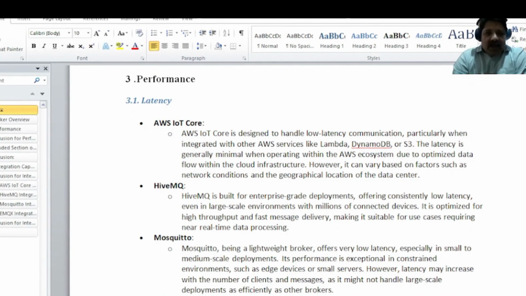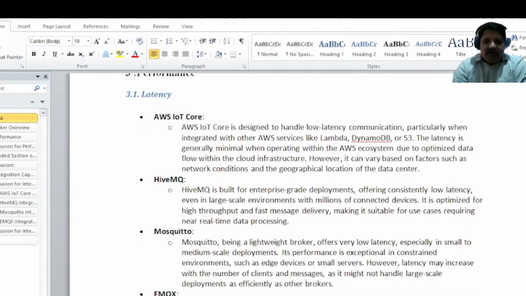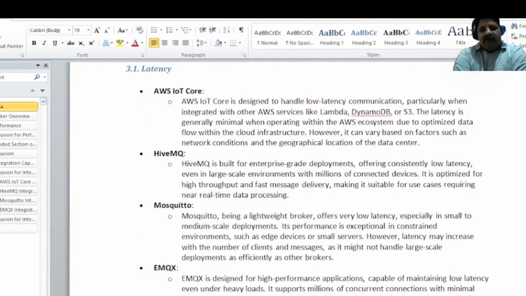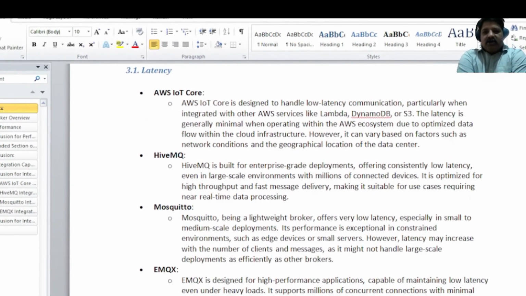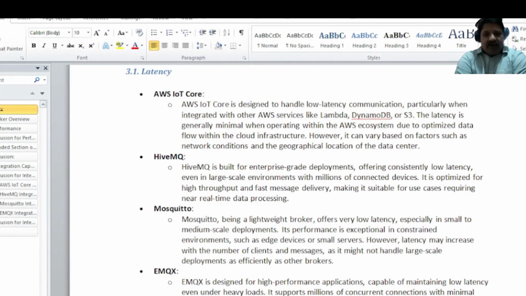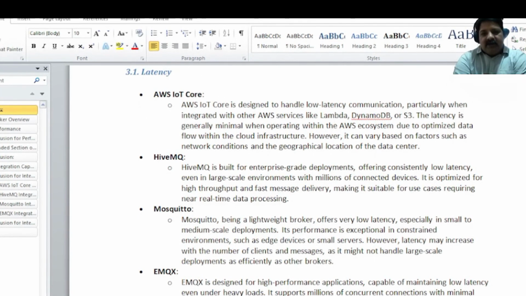If you consider HiveMQ, it is built for enterprise-grade deployments, offering consistency, and it has low latency. But if you consider a large-scale environment, that's more preferred. Basically, in the case of a connected car platform, it is used more because it has this clustering ability. So you can segregate apps, and if you have multiple apps in the connected car platform, then HiveMQ is used more.